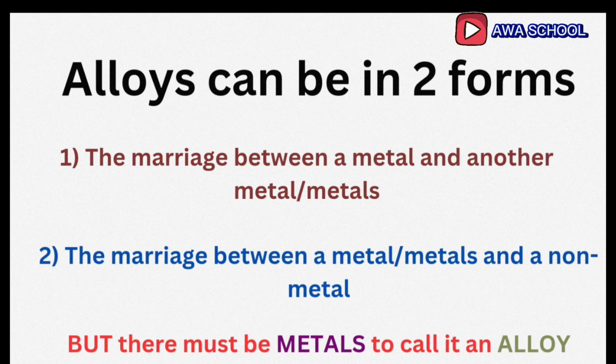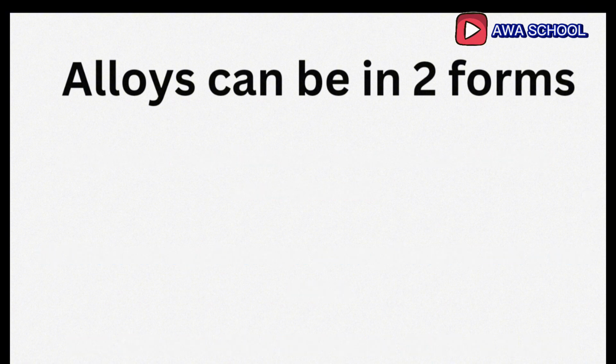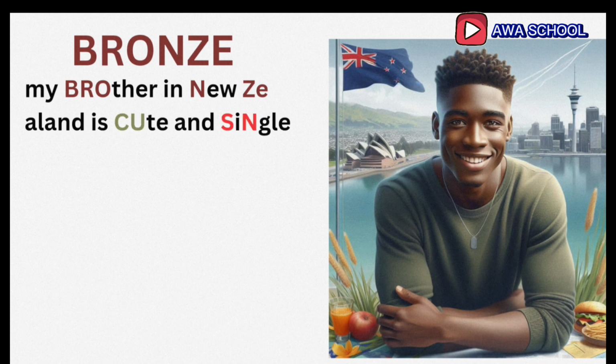Now there are several alloys, and we'll be talking about a few of them. We'll start with bronze. What are the components of bronze? How do I know them? Assuming this cute guy here is my brother. My brother lives in New Zealand and he is cute and single.